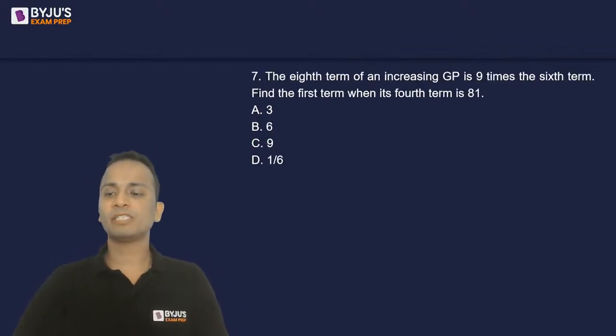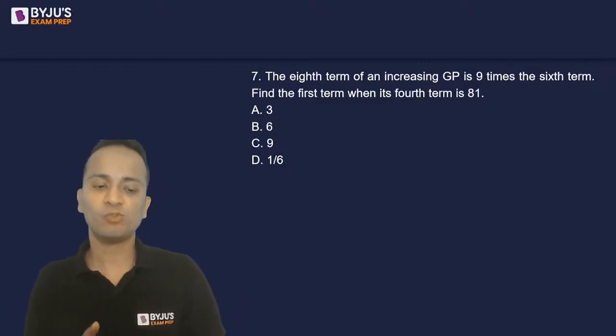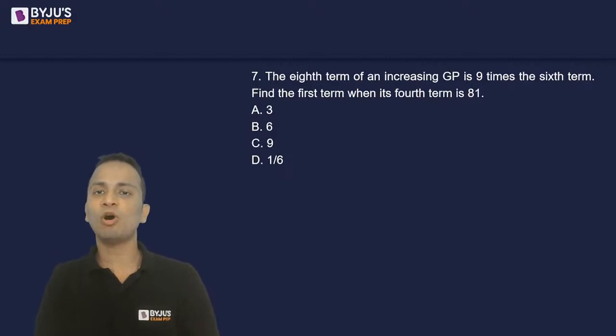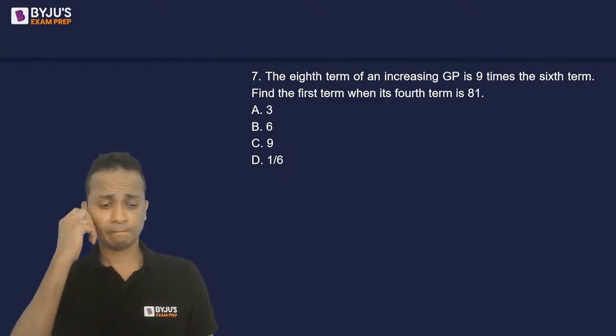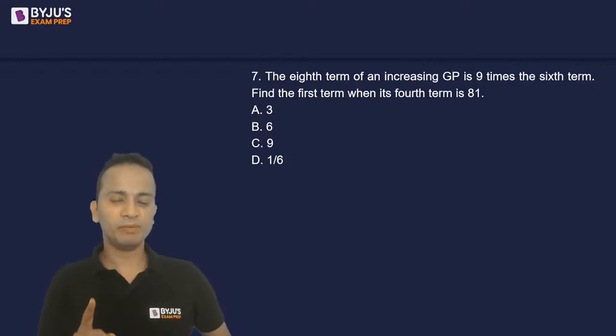Next question, question number 7. Now you need to give me an answer for this one. Easy question. The 8th term of an increasing GP is 9 times the 6th term. Find the first term when its 4th term is 81. I need this answer at any cost, you need to give me an answer for this.